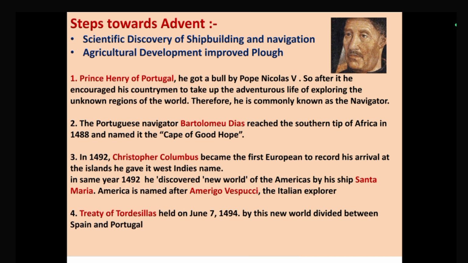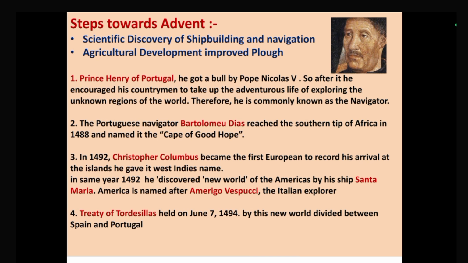Okay, what were the basic steps towards the advent? Basically beta, you have to focus on one thing: the scientific discovery of shipbuilding and navigation. When that happened, it was the time that you could travel through big ships and navigation tools. Agricultural development improved the plough, and so the production of agricultural items also increased. So for that reason development started in Europe and other areas. Okay, so you have to remember some names.